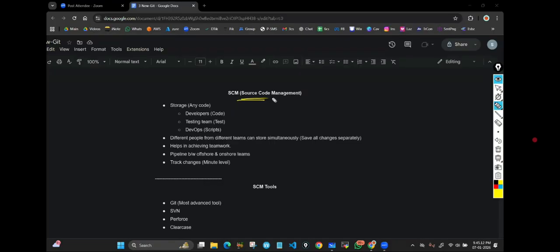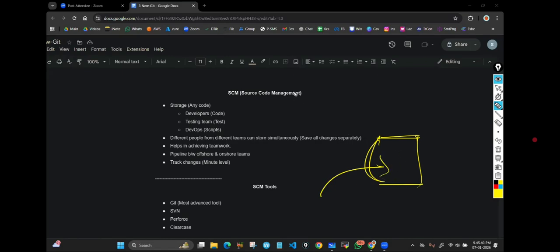Whoever writes any code, that is what we call source code. Management means what? Adding, editing, deleting. Correct? That is what we call management activities. That means here, source code management is a storage. It's just a storage where we store the code. That's it, nothing more than that.